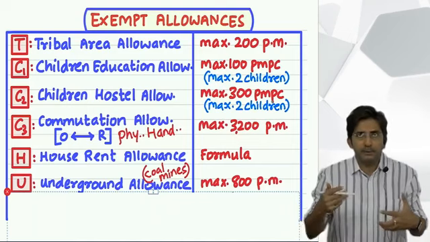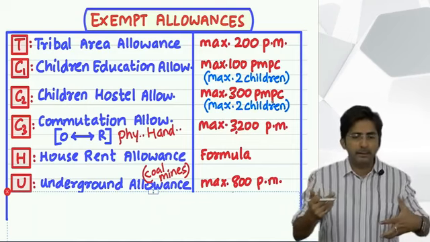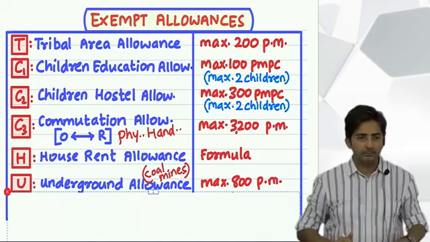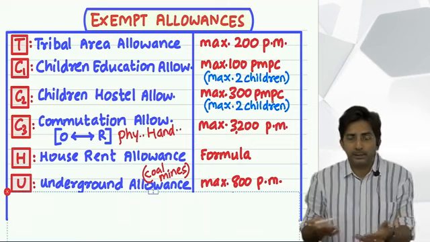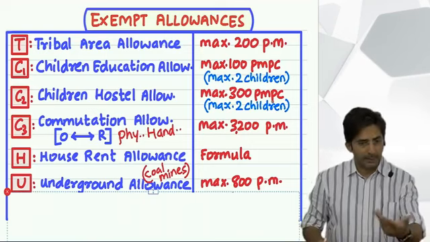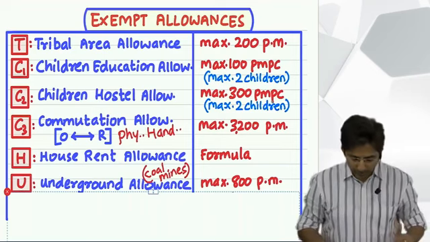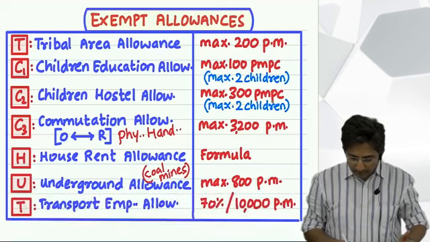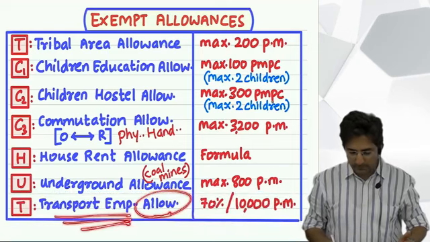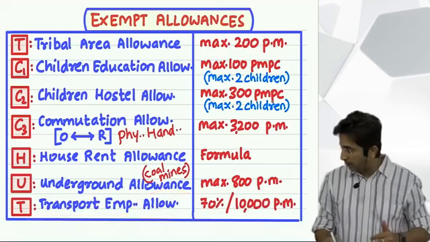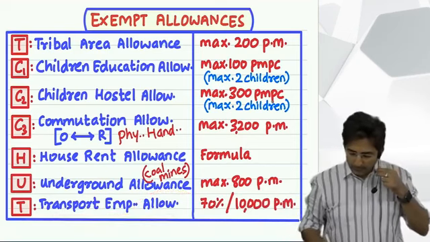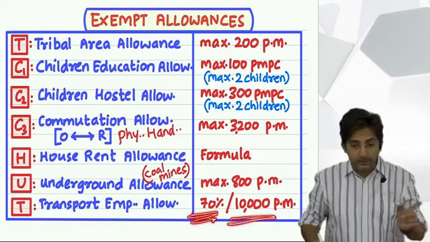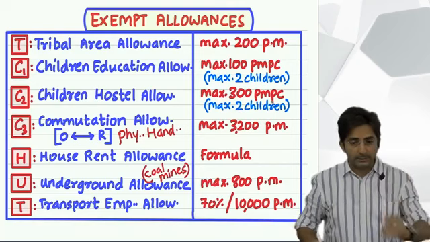I just use the example of driver repeatedly, but that doesn't mean it is only for the driver. The person who is involved in transportation can be driver as well as the helper. Okay. So, what is the rule for this? Read. What I have written here, transport employee allowance, means allowances received by transport employees. And the rule is 70% of what you receive or 10,000 per month, whichever is lower.